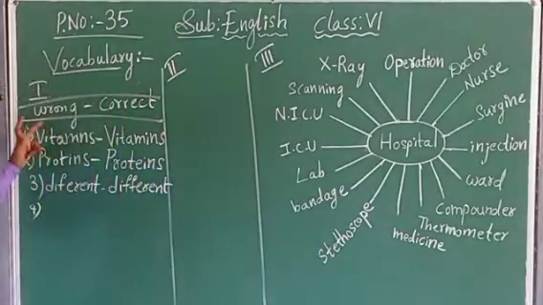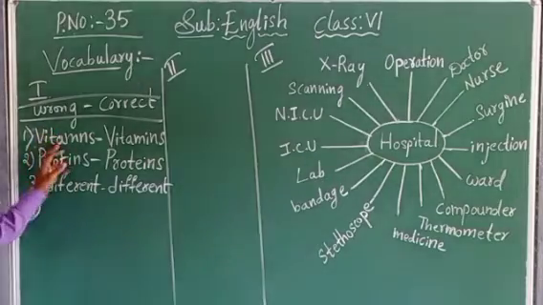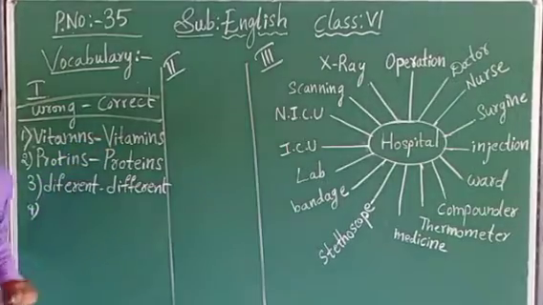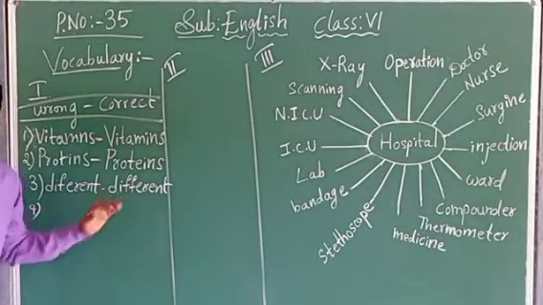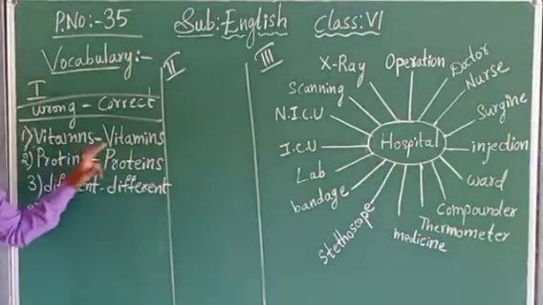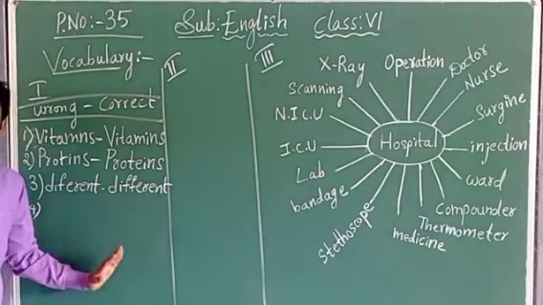In this way, I have written on the blackboard, children. Like this, vitamin spelling is wrong. Underline the vitamin spelling. Then after the completion of the paragraph writing, down below you should write in this way: vitamin, wrong, correct. In this format, you should write in your notebook, children.